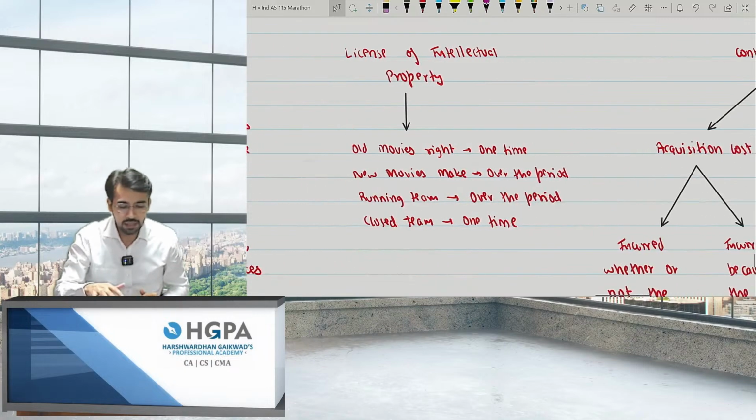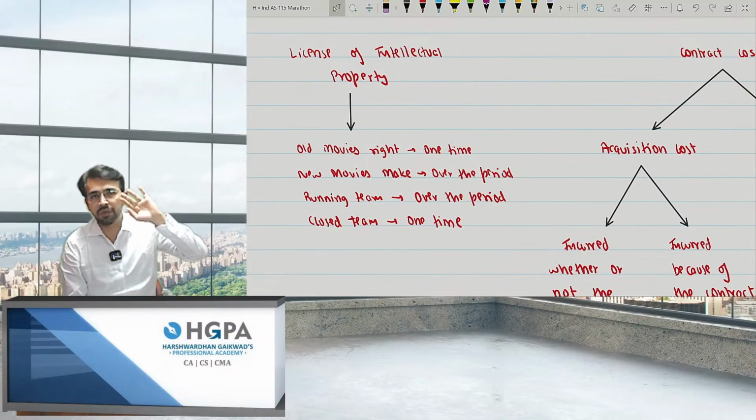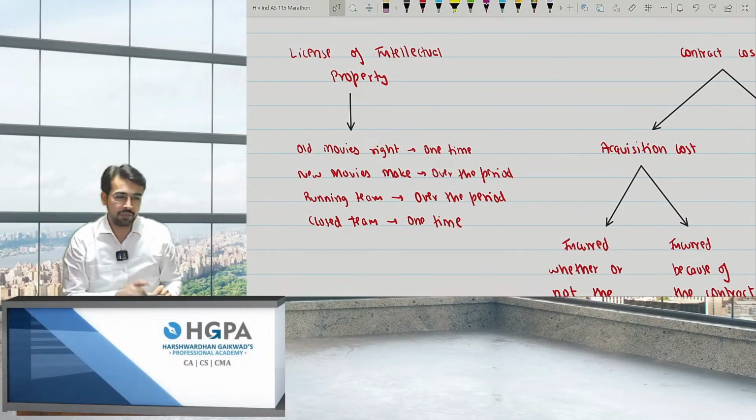Next, license of intellectual property rights. If I gave you at one point of time the old movies, it will be booked at one time itself. That is day 1 itself. But if you are booking on the new movies, that is, you will make and then you will book over the period, right? This is the point.